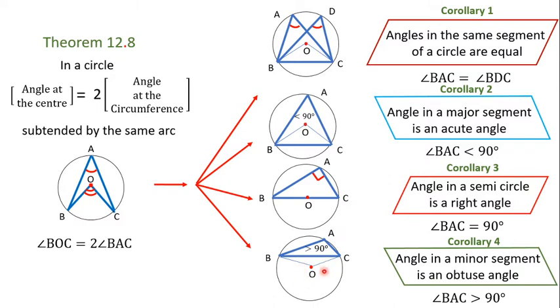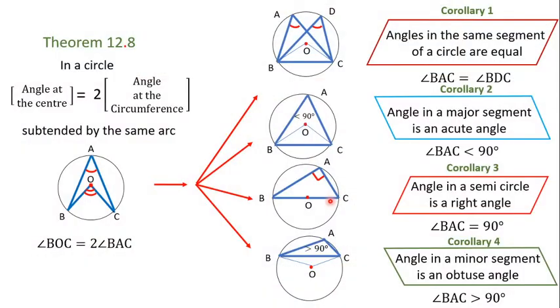Half of something greater than 180 means it has to be greater than 90 degrees, so it has to be an obtuse angle. These are the four corollaries, friends, that we can derive from theorem number 12.8.